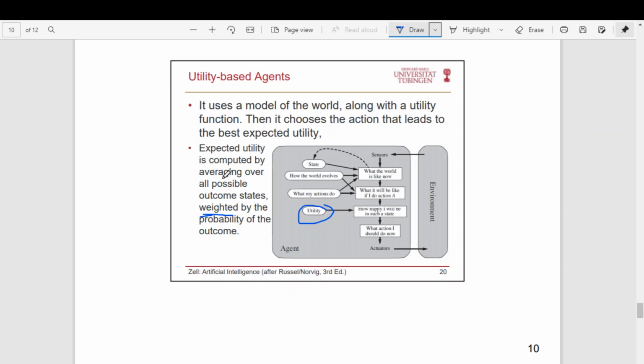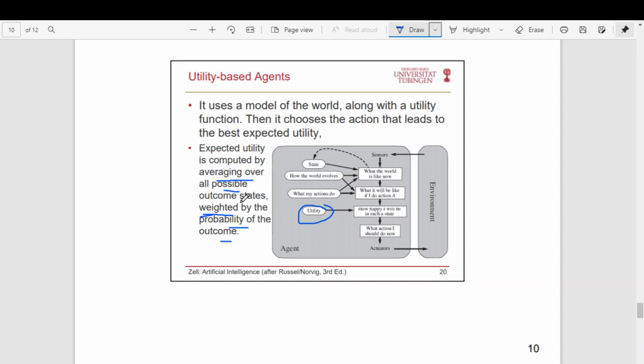Expected utility is computed by averaging over all possible outcome states weighted by the probability of the outcome. So this is how we can calculate the expected utility. Okay, in a given time, in a given situation, what are the possible actions an agent can take? Sum up all those things, right?